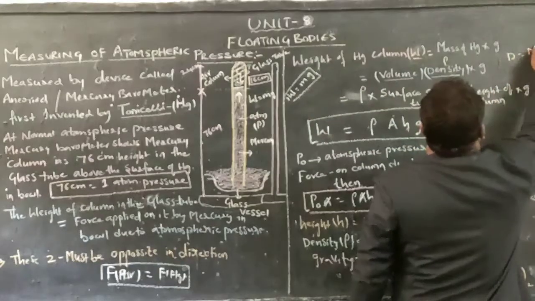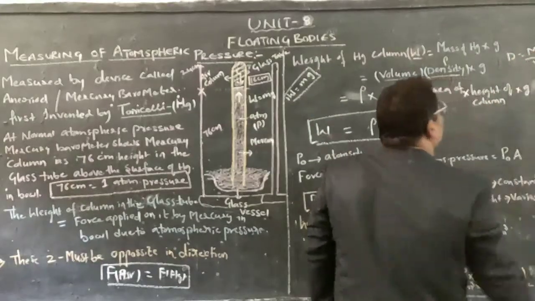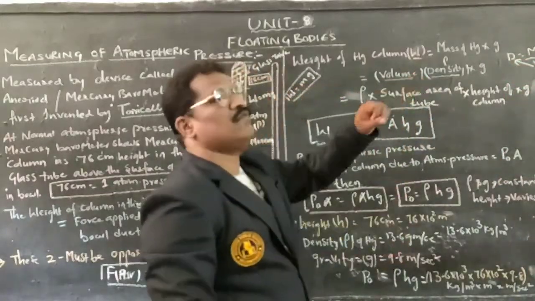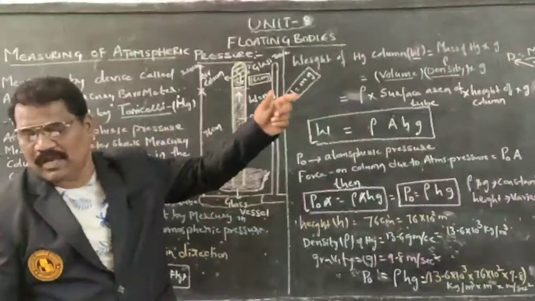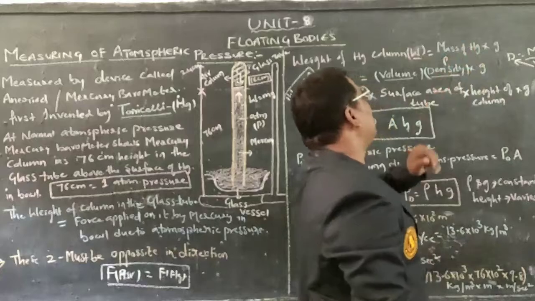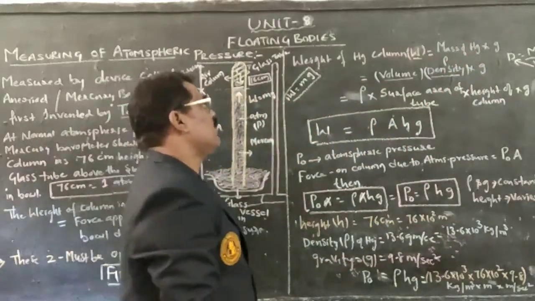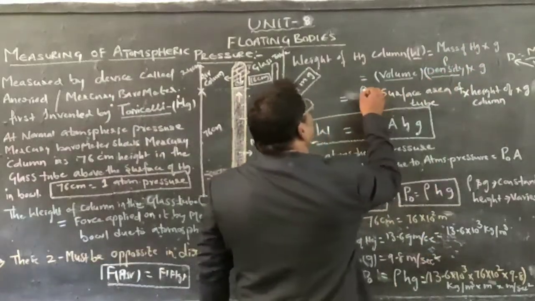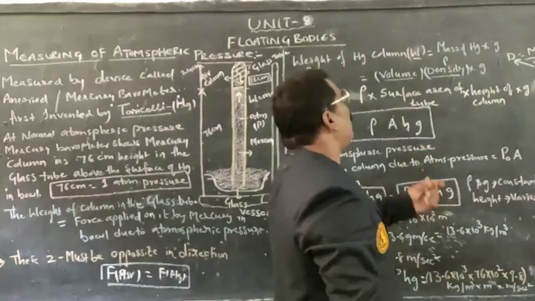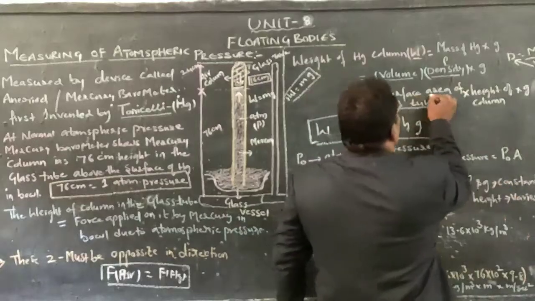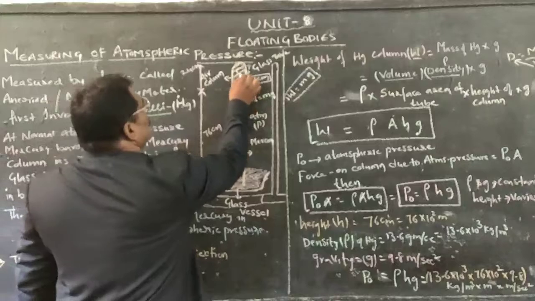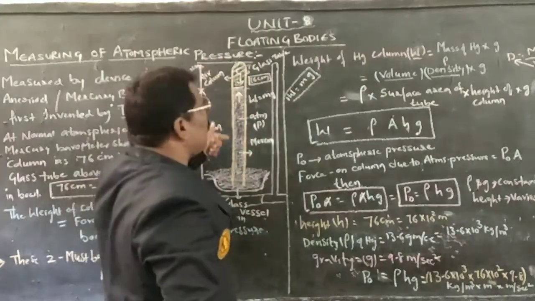Density is equal to mass per unit volume. Therefore, if I require the mass of mercury, I have to multiply density into volume. So volume into density into acceleration due to gravity. Density is represented by the symbol rho. Volume is nothing but the surface area of the glass tube into the height of the glass tube.